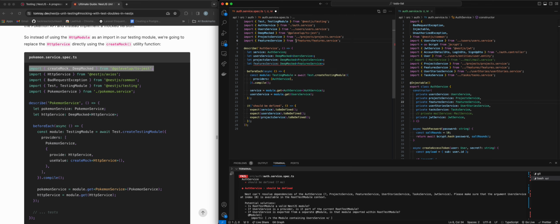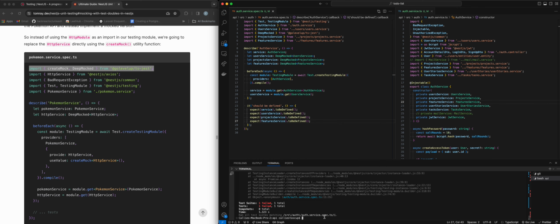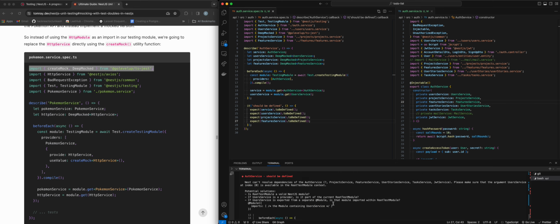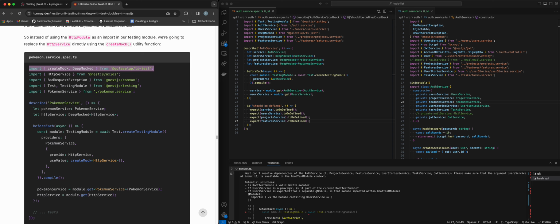All right, and then let's change this here. And then let's say expect feature service to be defined. All right, so now I'm gonna rerun my test. Obviously, we're still gonna get an error, but if we're on the right track, which maybe we are not. Okay, so then it looks like we also need to add this part here. All right. Let's give that a try.